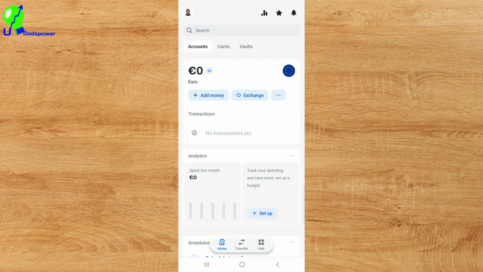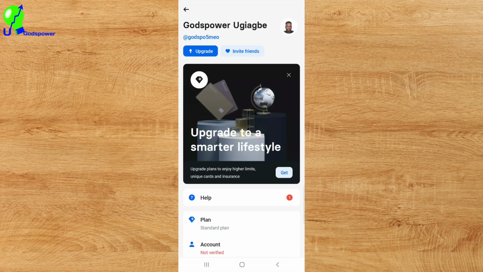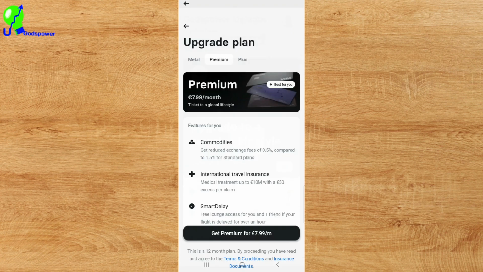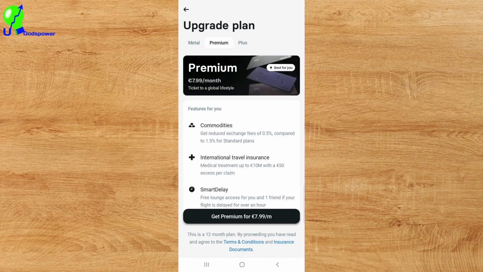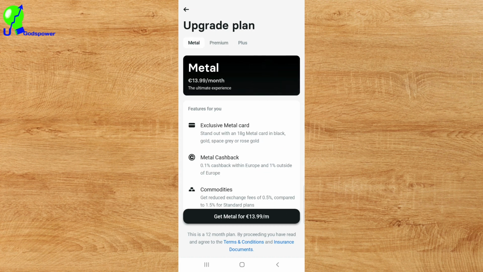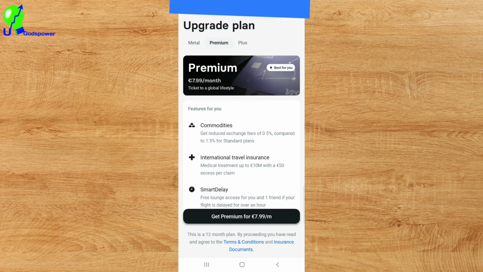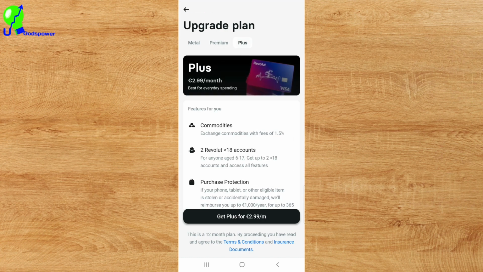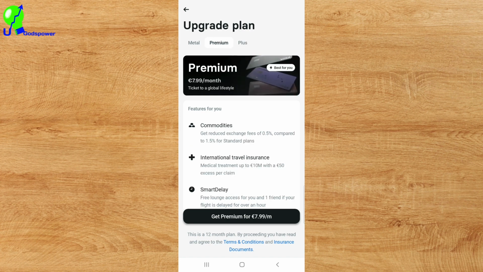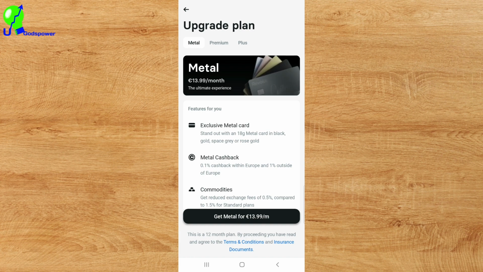And there is one thing I still notice on Revolut. When you click on this icon here, you click on the section where they say upgrade. I don't know what they are upgrading to. If I click on that, you will see that Revolut is telling us to upgrade to a different plan. They have the Metal plan, with which you can get a credit card. And they have another one which is called the Premium plan, which you can get a credit card through too. And you can get another one which is the Plus plan, which is $2.99, while the Premium plan is $7.99, and the Metal plan is $13.99. Those are monthly subscriptions.